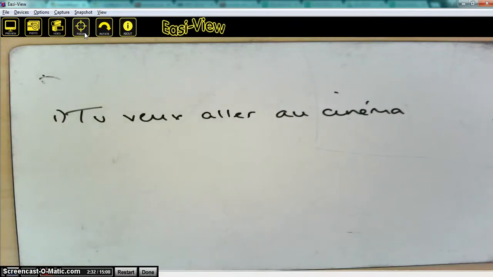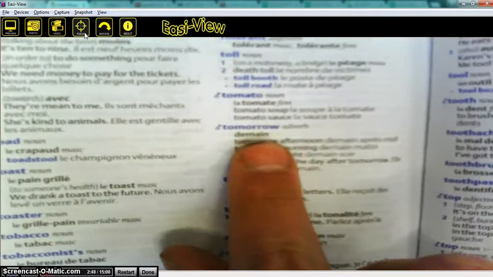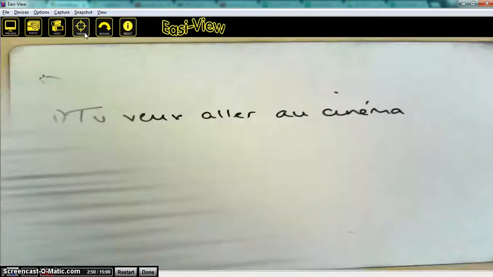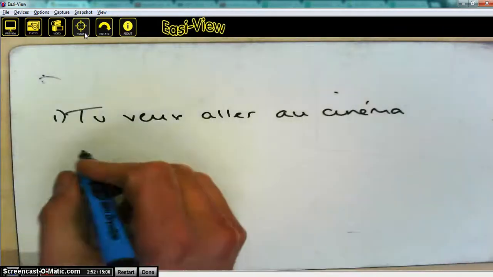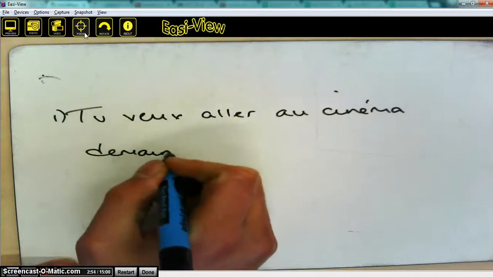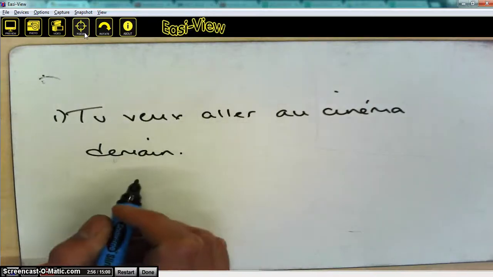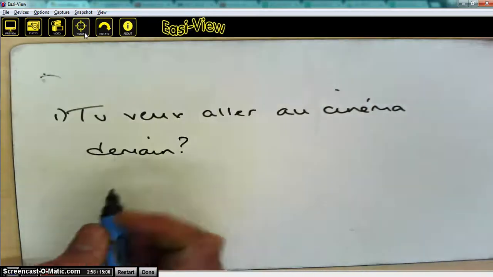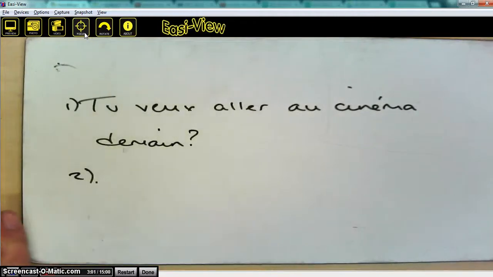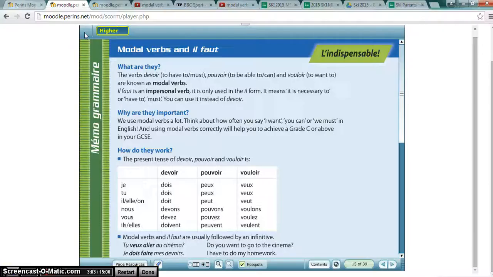And if I just grab a dictionary here and look up the word tomorrow so that you know whereabouts it is that I got it from, and clearly I got it from my head, but so that you know where to get it from in case you don't know it. Tomorrow, never hurts to always look these things up to double check. And if I look here, we've got the word demain. We've got tomorrow's demain. So all I'm going to do is write my word demain down here, and I've got the first one, demain. Tu veux aller au cinéma demain? Question. Done.